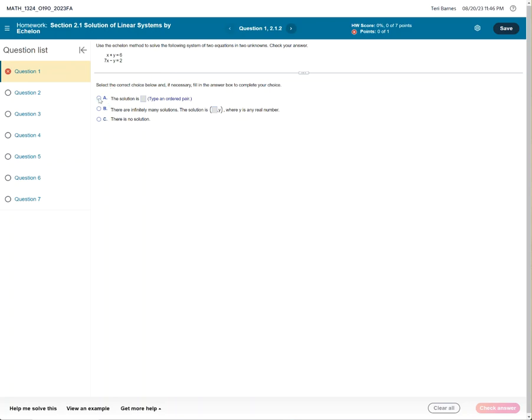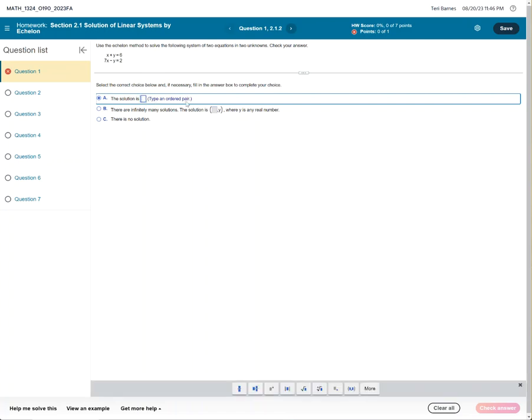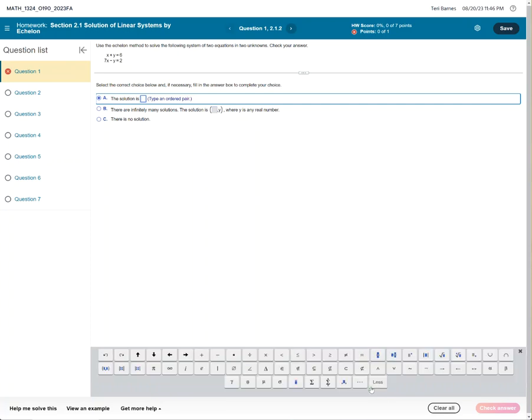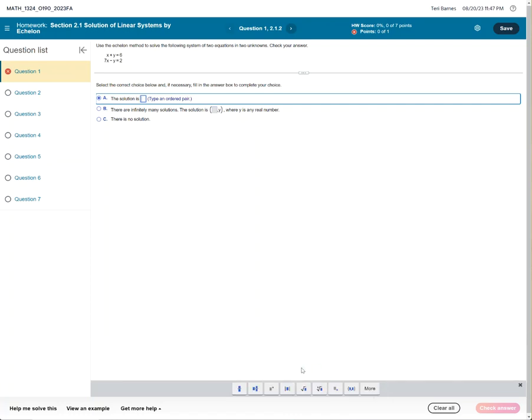If we choose A, we need to click in this box here and note that it says type an ordered pair. When I clicked in the box, I got these icons down here. If what you need is not there, you can hit more. There's a lot of other things, Greek letters, matrices if you had to put in a matrix, pi, and all kinds of things. So you want to know that those are there.